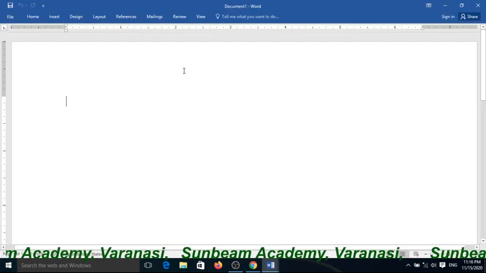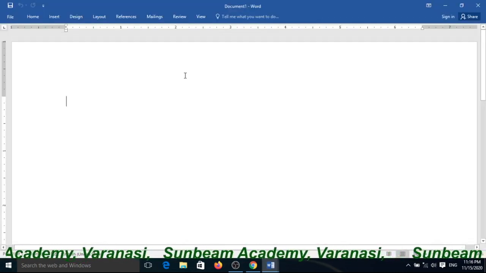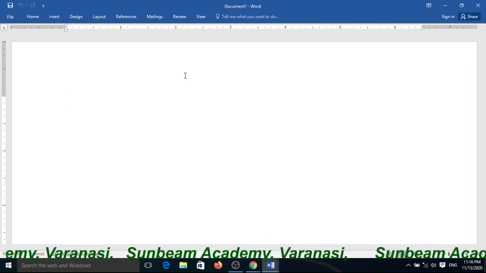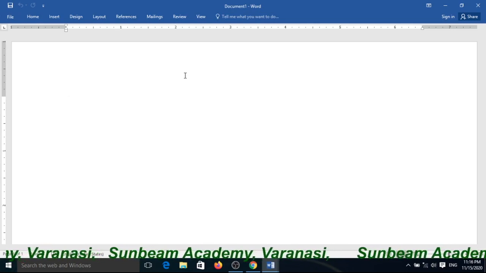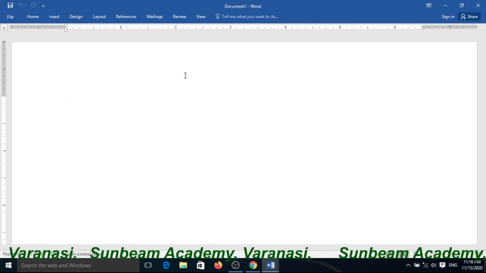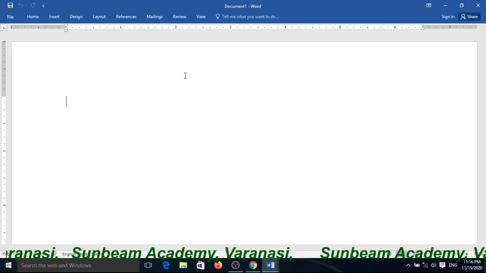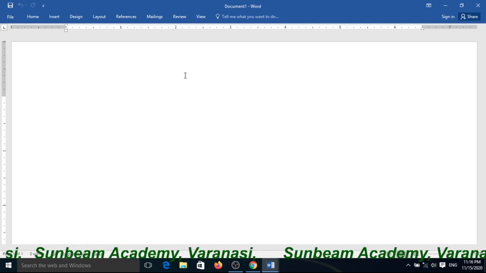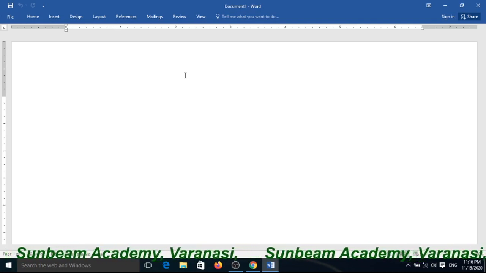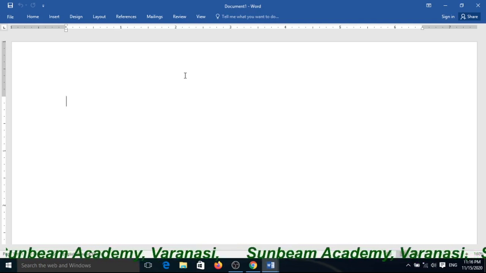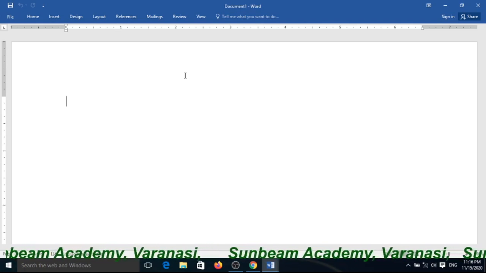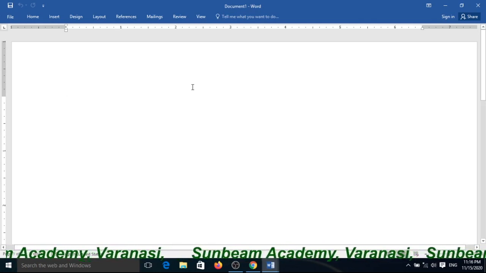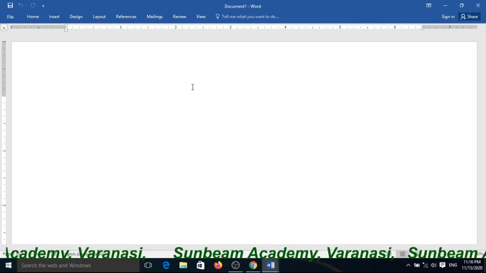Choose the blank. Now it is ready to type here. Finally, Microsoft Word gets loaded and appears on the screen. Now you can enjoy typing anything on it.